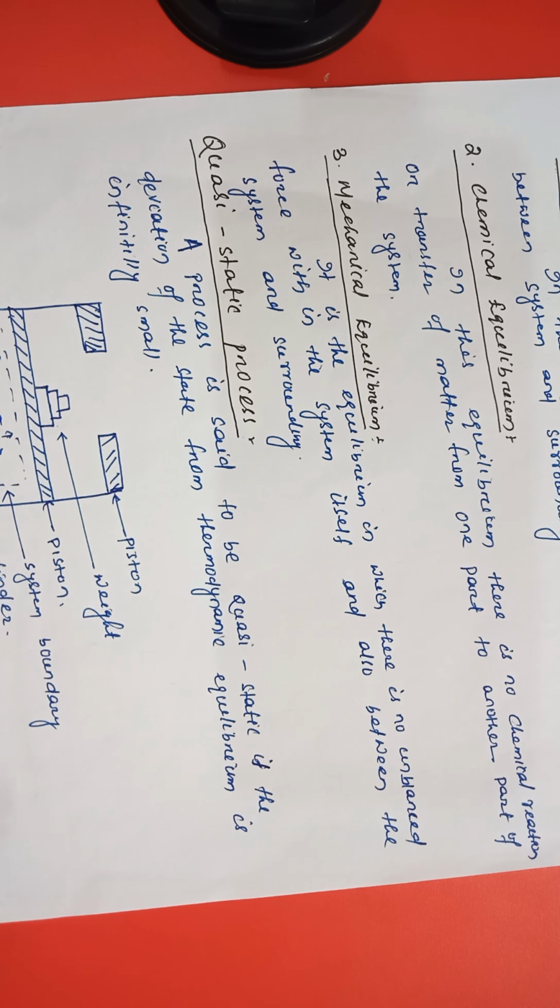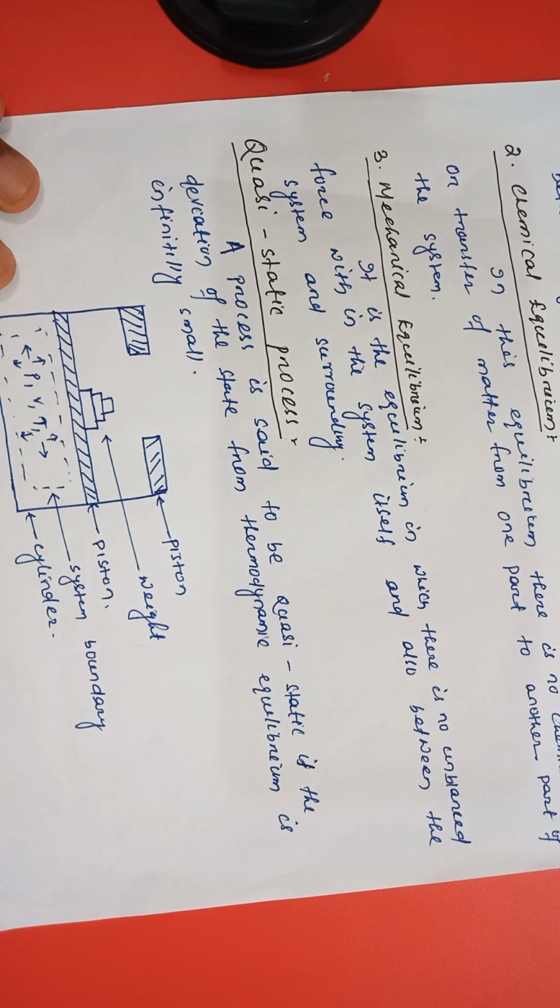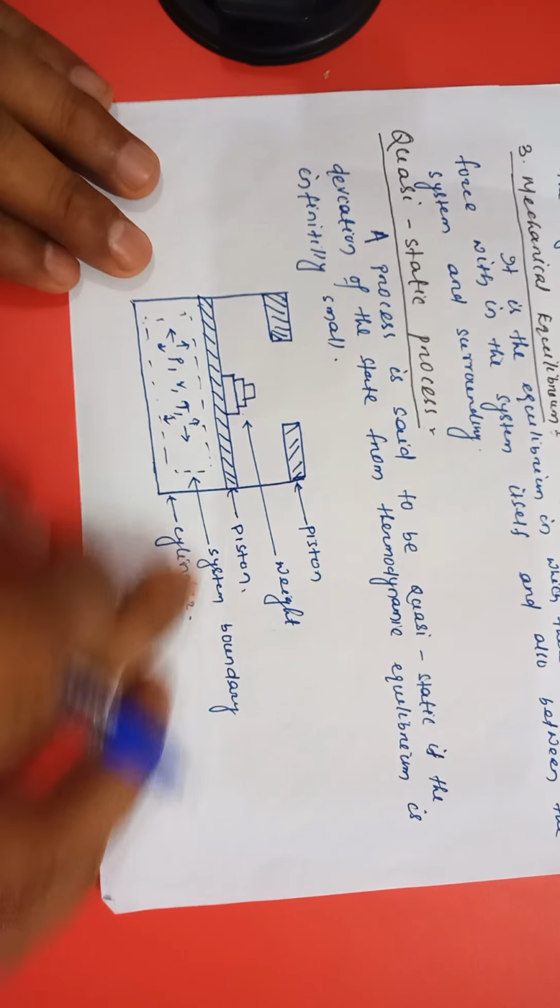Now comes the quasi-static process. What is a quasi-static process? If the deviation of the state from thermodynamic equilibrium is infinitely small, that process is known as a quasi-static process. See, it is a piston-cylinder arrangement. What happens when you remove the weight?